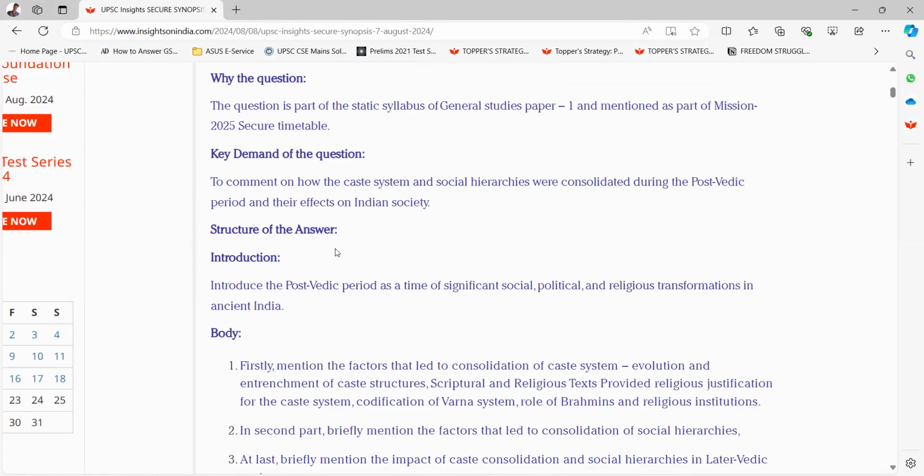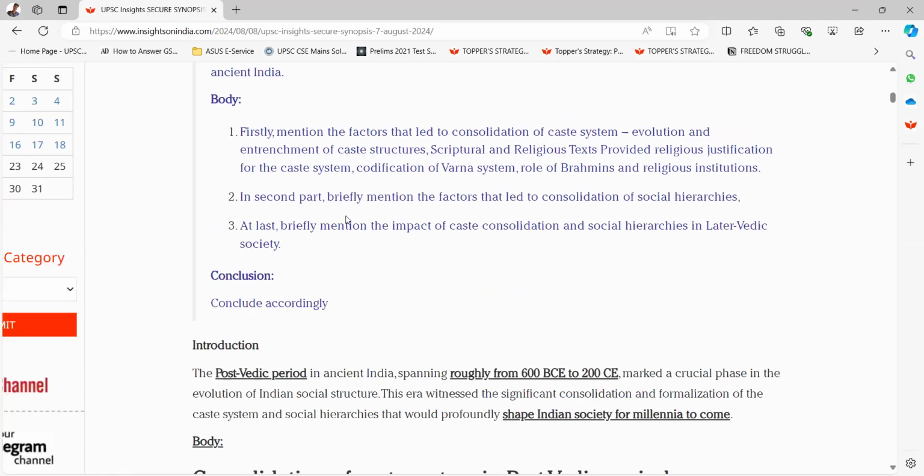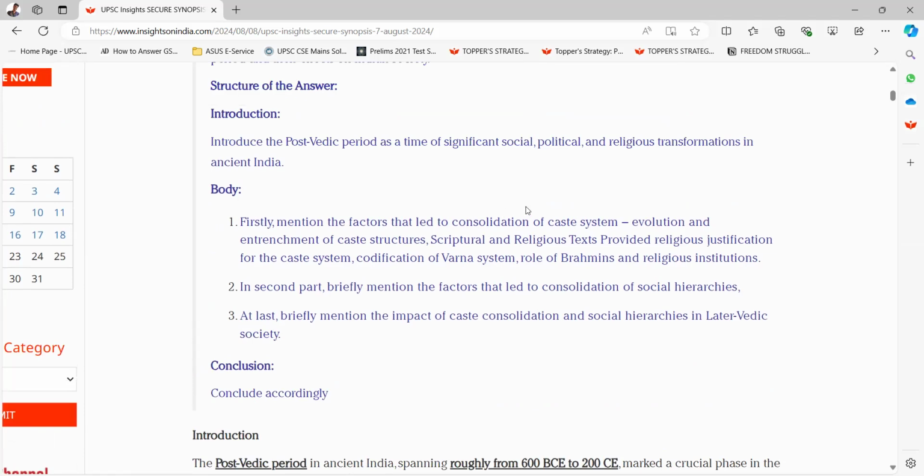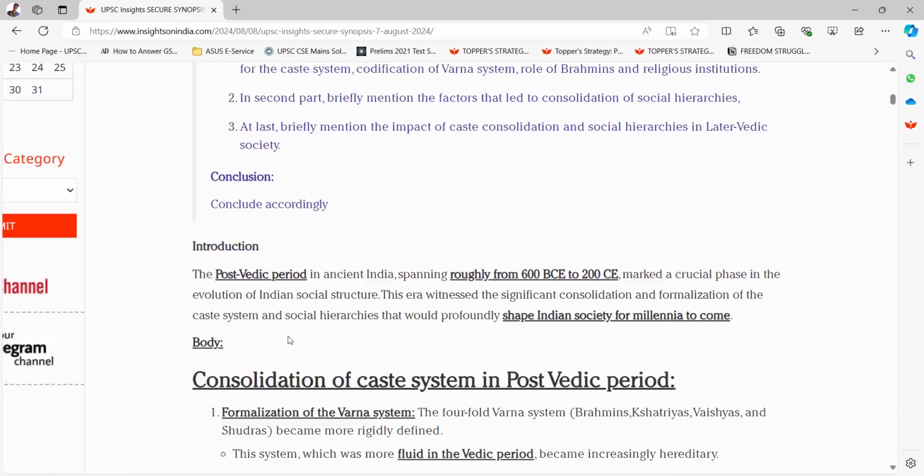Okay, structure of the answer. Introduction. Introduce the post-Vedic period as a time of significant social, political, and religious transformations in ancient India. Body. Firstly, mention the factors that led to the consolidation of caste system, evolution and entrenchment of caste structures, scriptural and religious texts provided religious justification for the caste system, codification of Varna system, role of Brahmins and religious institutions. In the second part, briefly mention the factors that led to the consolidation of social hierarchies. At last, briefly mention the impact of caste consolidation and social hierarchies in later Vedic society and conclude accordingly.